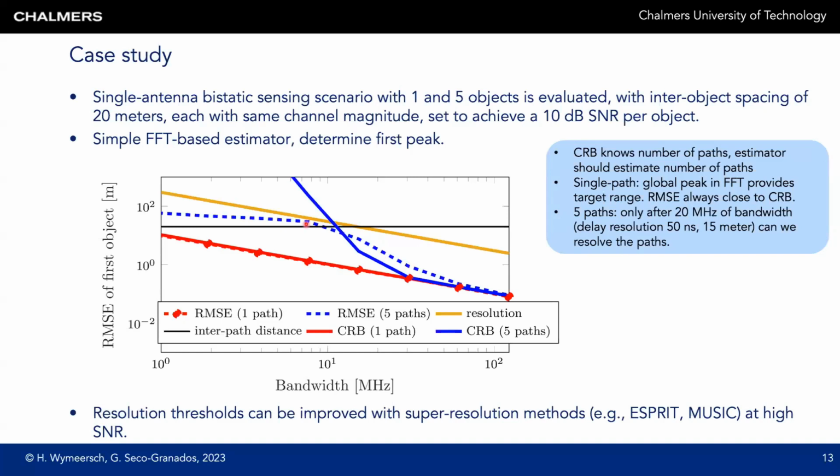What happens for lower bandwidth is, first of all, we will misdetect the number of paths, so the metric of accuracy becomes meaningless. Also, the CRB starts to become very, very large. This is because the Fisher information matrix becomes rank deficient. So all in all, this tells us that accuracy is only meaningful after we have resolvability.